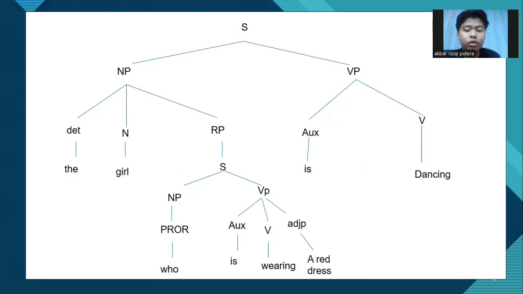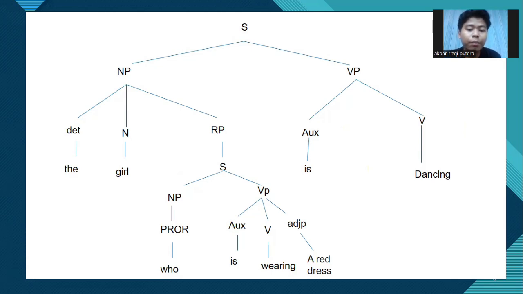Inside the relative clause, we see a new NP which is the pronoun who, and the VP is wearing a red dress. The verb phrase is broken down into auxiliary verb is, main verb wearing, and adjective phrase a red dress. Altogether, the entire chunk, who is wearing a red dress, gives extra information about the girl.